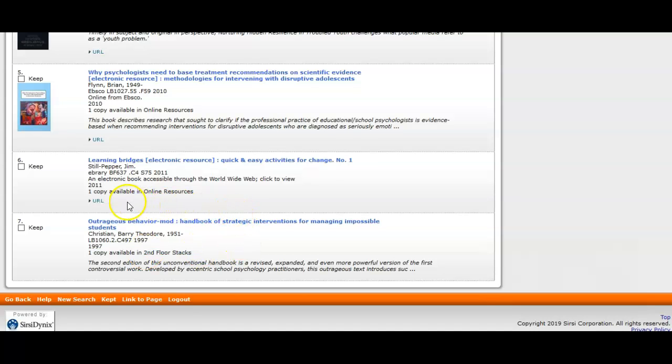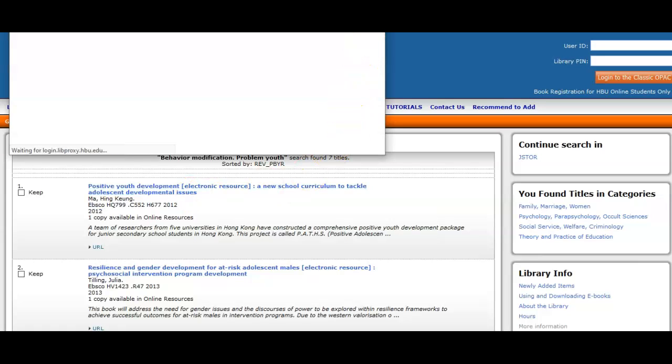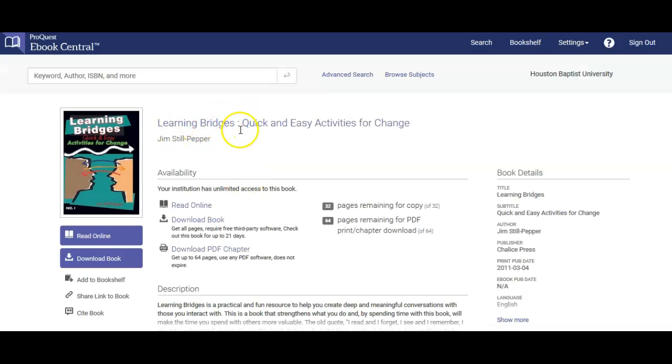I want to open an eBrary book. The one I showed you earlier was an EBSCO book. So let me open the eBrary book. And now you can see Learning Bridges, quick and easy activities for change. And you can read it online, or you can download the book. We suggest that you not download the books, that you just read them online. If you're on a PC and you know where it's going to download to, then it's much easier. If you have any questions about downloading ebooks, you may email reference@hbu.edu and they can link you through to a guide that will tell you how to do that. Okay, thanks.